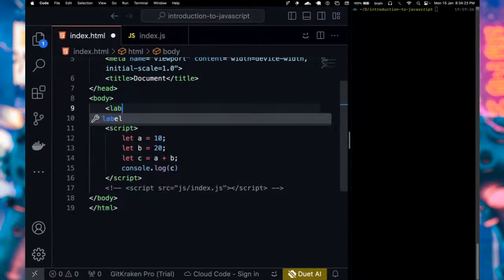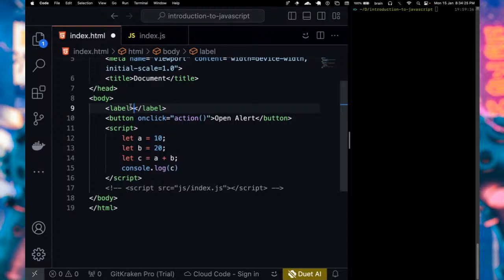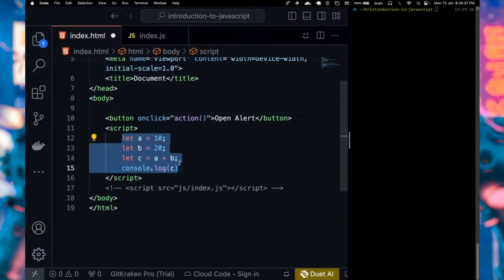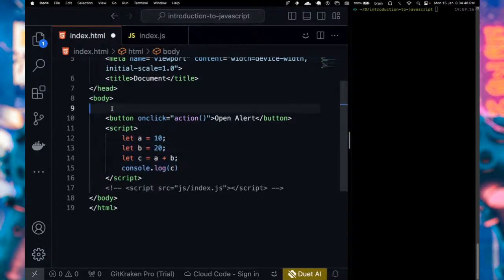Say, for example, you have a label. You can then render the value you have here into this label when you start adding IDs, and we'll get to that. Don't rush, just take your time, understand the language first. That's what we're doing here. We're going to first cover JavaScript as a programming language, before we apply it into rendering items on the DOM.